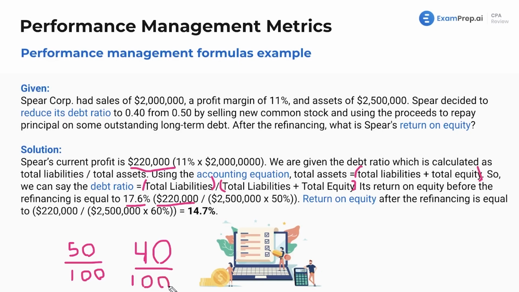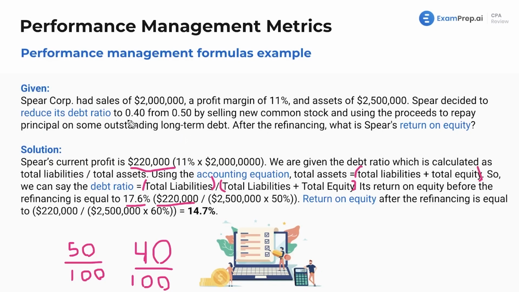So this is what's happening next, right? We know that the assets are going to stay the same, and assets equals liabilities and equity. So the proportion that is allocated to equity is now 60%, because debt is 40%. Before it was half and half, right? The accounting equation was 2,500,000 equals 1,250,000 of debt and 1,250,000 of equity because of the 50% here.